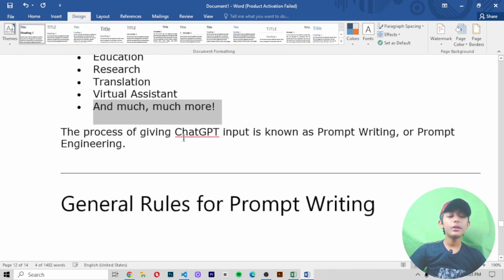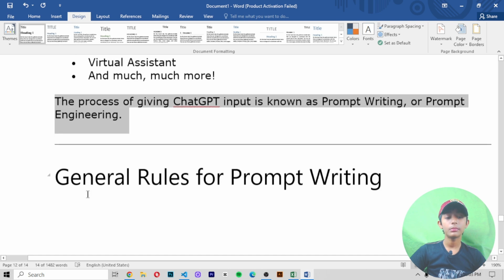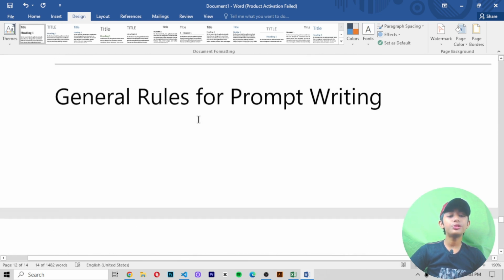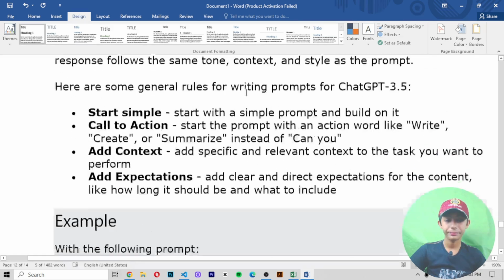The process of giving ChatGPT input is known as prompt writing. When ChatGPT gives you the output based on your input, it is known as prompt writing or prompt engineering. Now let me tell you some general rules for prompt writing.